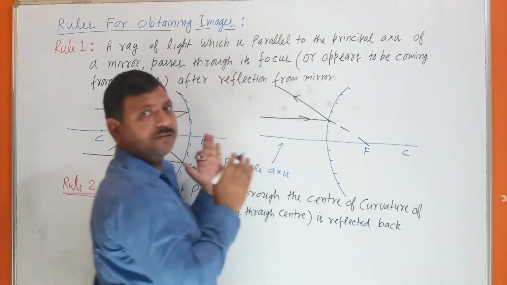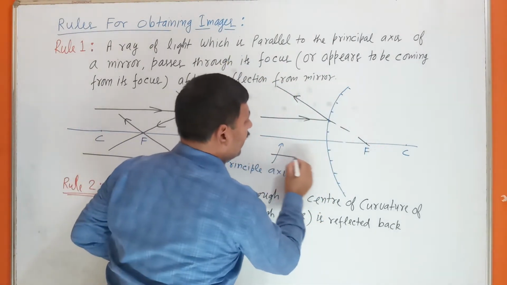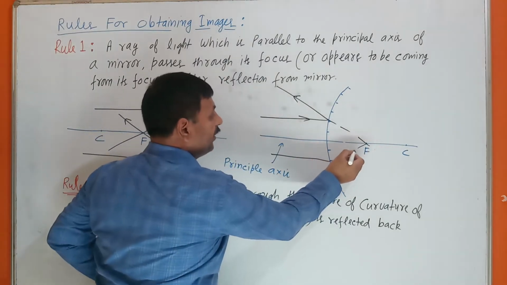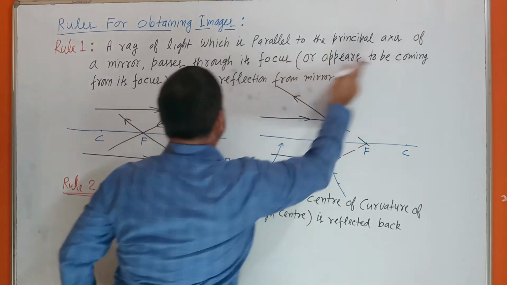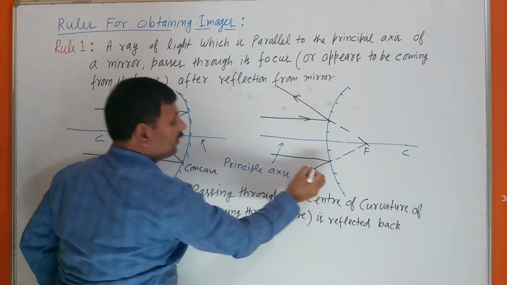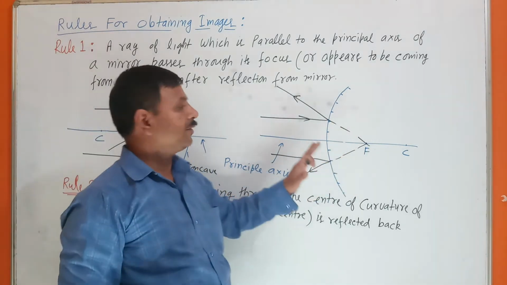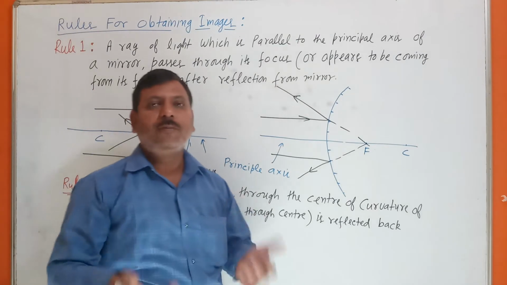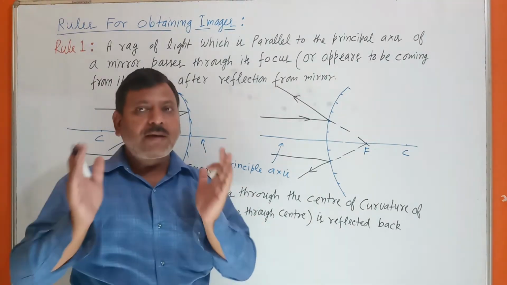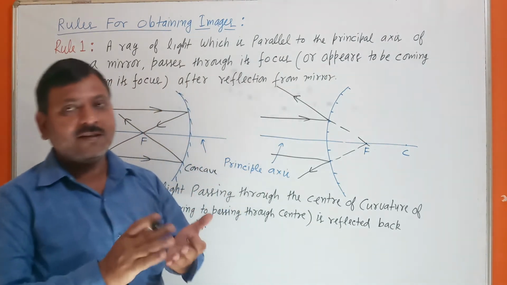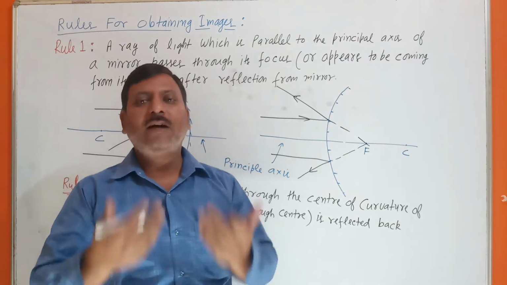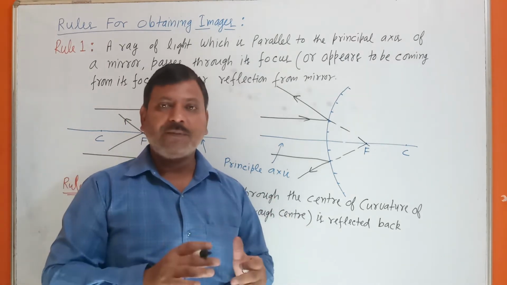ये कहाँ से आ रहा है बेटा? Focus से आ रहा है. तो कोई भी ray of light, suppose any ray of light I have taken here, this is the principal axis. So after reflection it will diverge, appearing to come from its focus. तो ये first rule है जिसको हमें follow करना है. What is that rule? कि if a ray of light is parallel to its principal axis, after reflection it will pass through the focus or there is an appearance that it is coming from the focus.